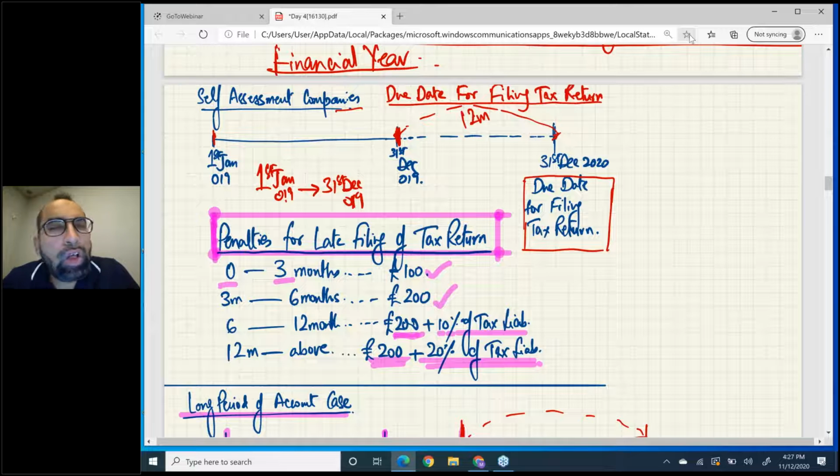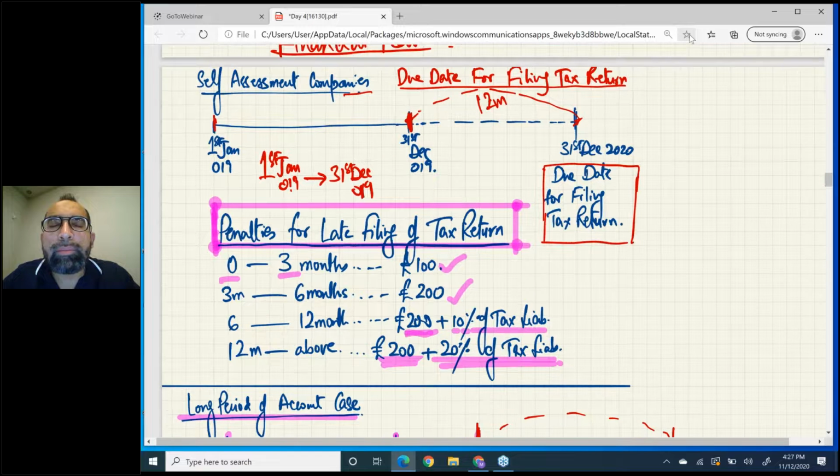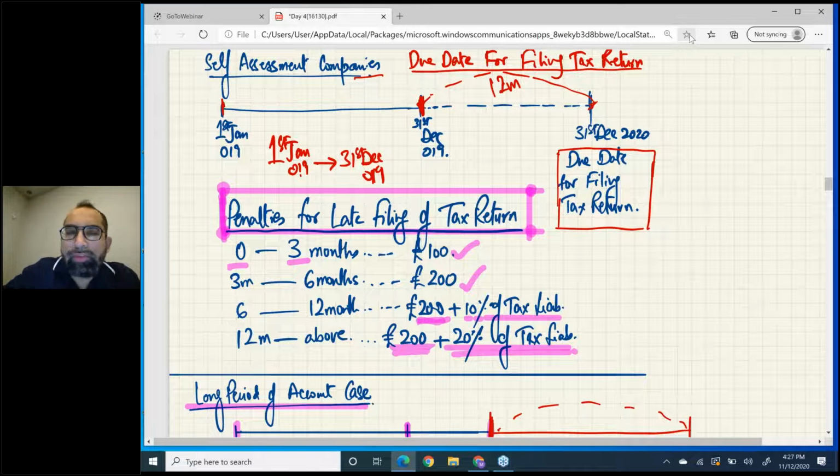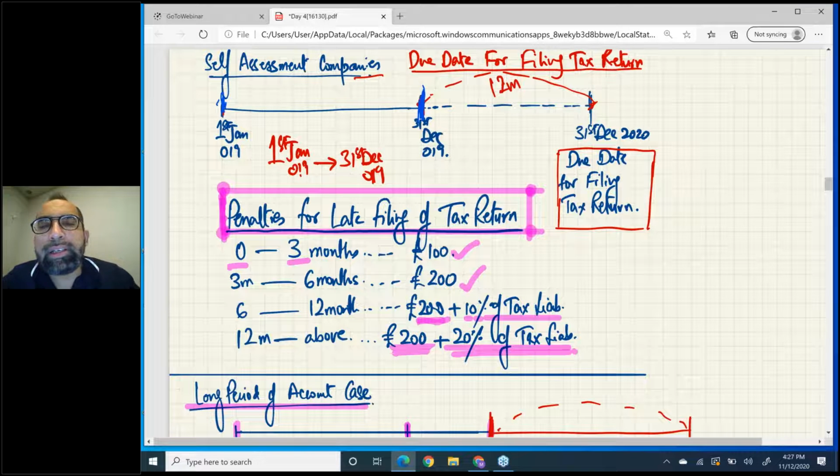For all companies, either a small company or a large company, the tax return filing due date is almost the same. Let us say you have an accounting period of 1st January 2019 to 31st December 2019. Then for this accounting period, you have to file the return 12 months from the end of the accounting period.